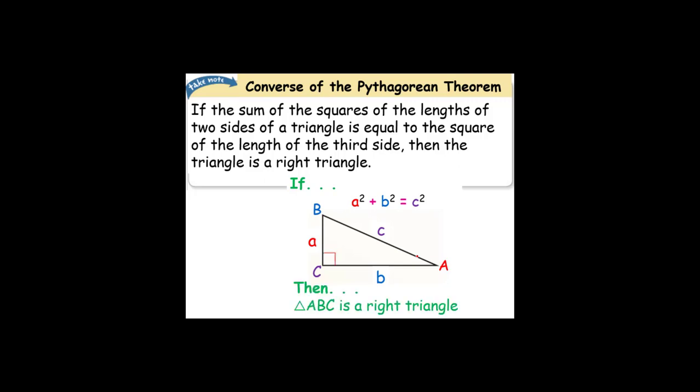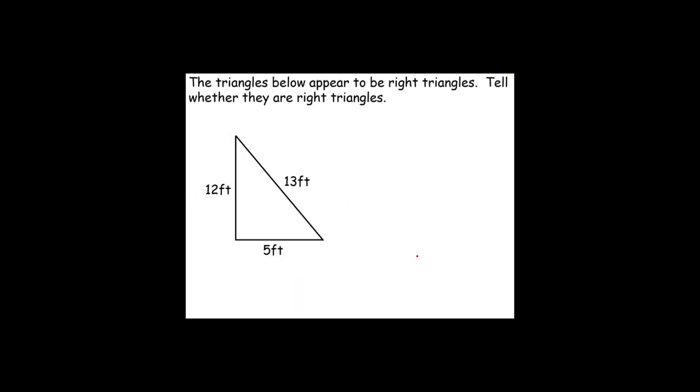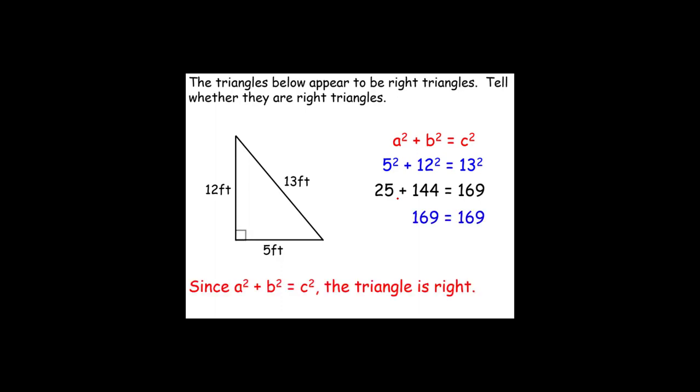Let's take a look at this example. The triangle below appears to be a right triangle. Tell whether they are right triangles. In this particular one, it looks like it, but since they didn't indicate that this is a right triangle by using the right angle mark, we can't say it's a right triangle. In order for us to state that it is a right triangle, we would use the Pythagorean theorem. Substitute our values in. Remember, a and b are the shorter sides, and they are interchangeable. We would square, find the sum of 25 and 144, and notice, since a squared plus b squared is in fact equal to c squared, the triangle is right.